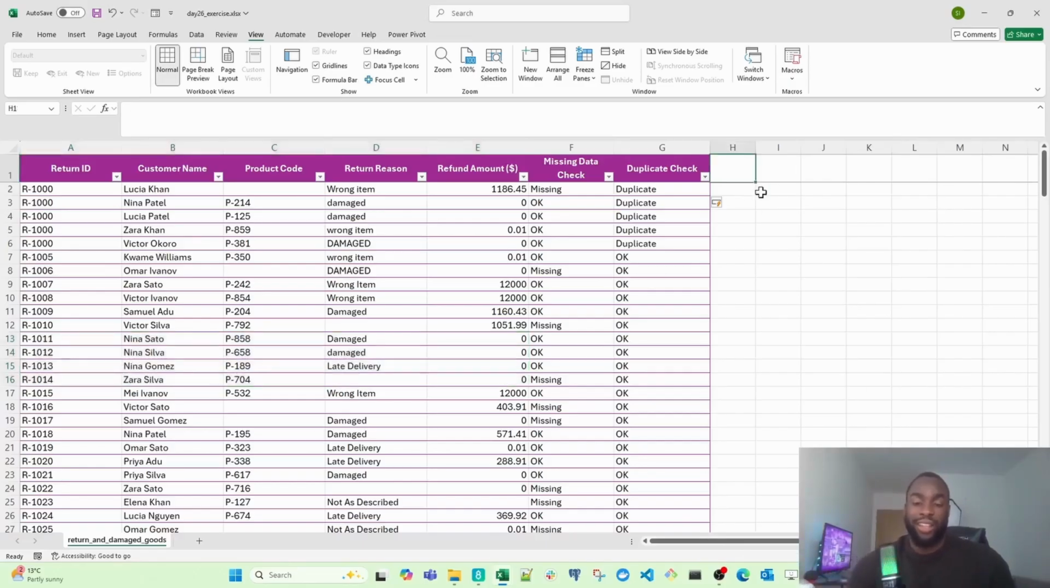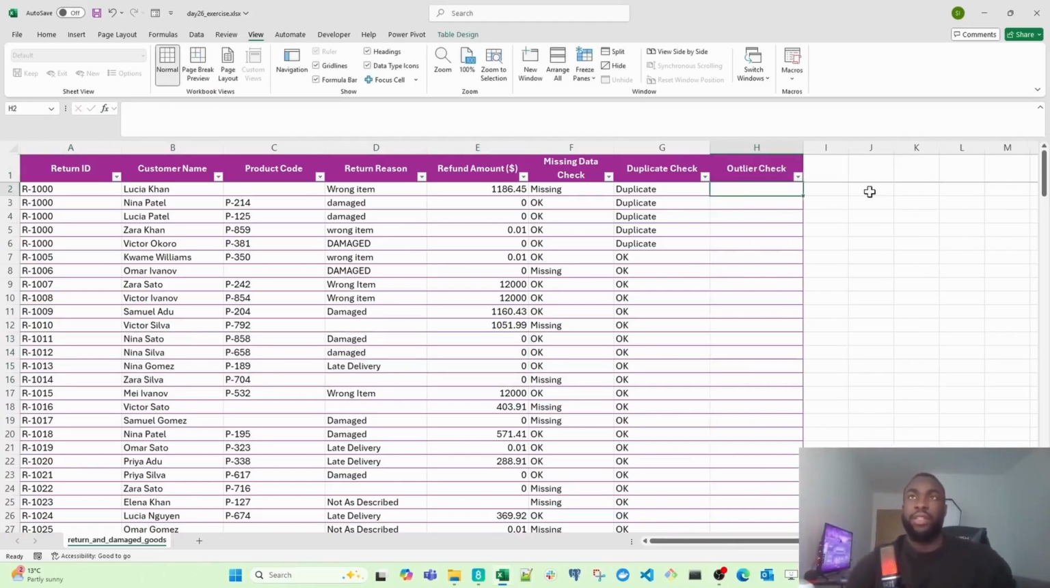So I'm going to create an outlier check column. This is going to be a simple formula. I'll call my IF function, and then I'm just going to select the refund amounts inside the current row that I'm in. So I'm going to say if E2 is equal to 0, then I want you to mark this as outlier. Otherwise, mark this as okay.